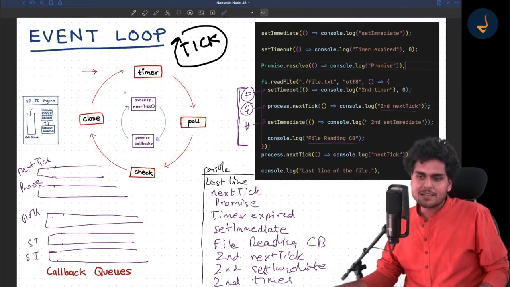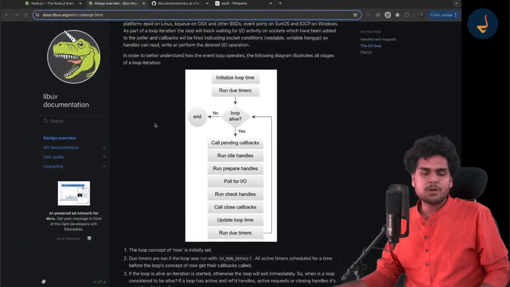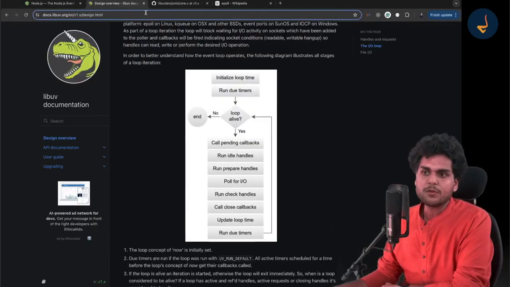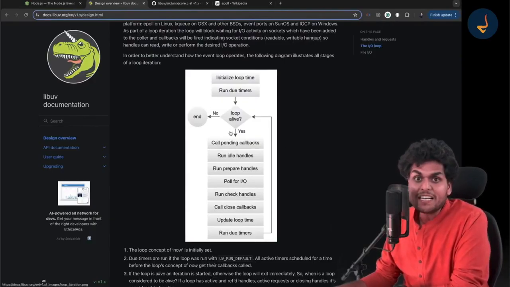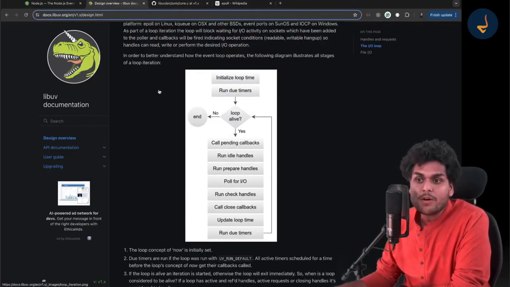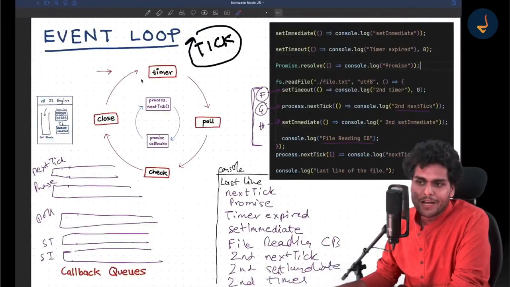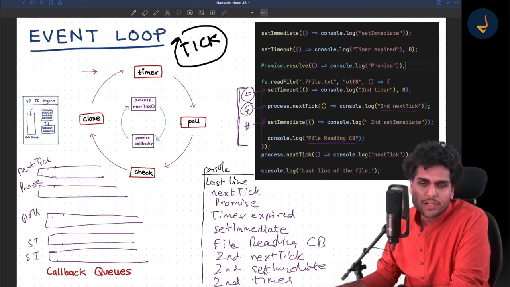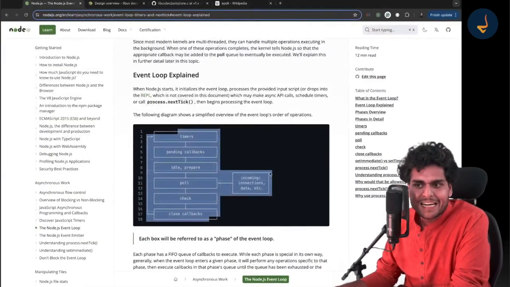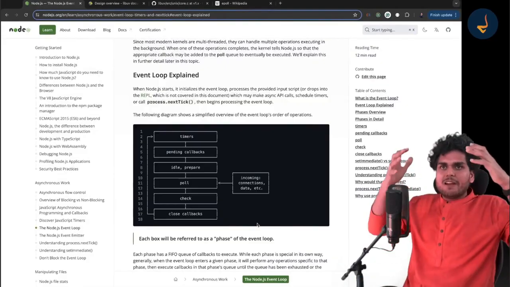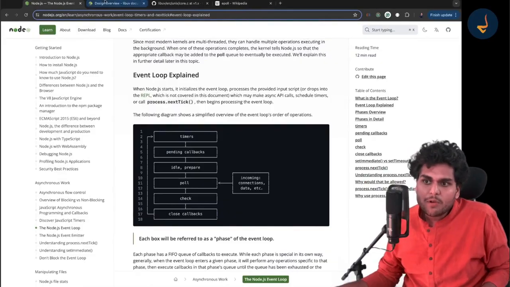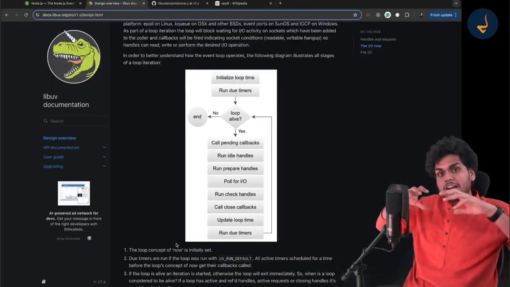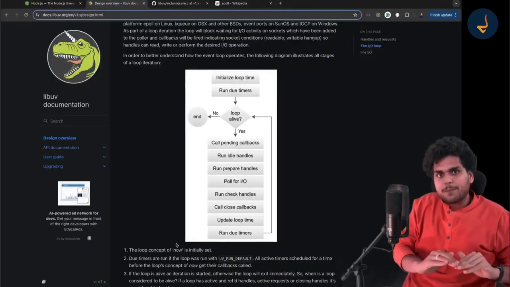It works like this, and before every cycle it just goes over here. If you go over here, you will mess up your head. But I would request you all to go to these. Once you have understood the diagram when I showed you, now go to this and read it up, and your understanding will become very strong. If you read the libuv documentation, your understanding will go one more level deep.